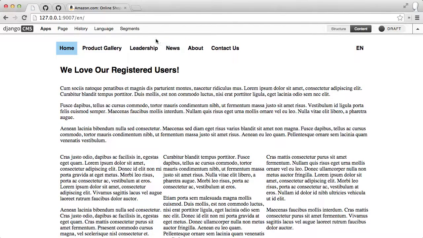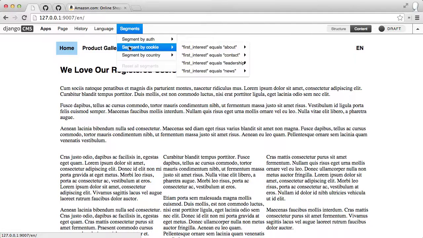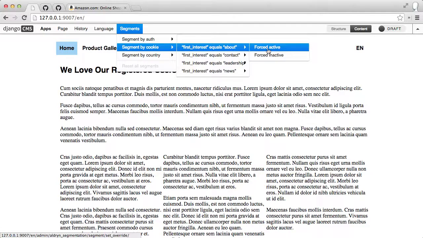Okay, so let's look at some of these other plugins. So we also have the ability to segment by the presence of a cookie. So if your user has a cookie, in this case the cookie name is first interest, and if that cookie has a value of about, then let's see what that will do.